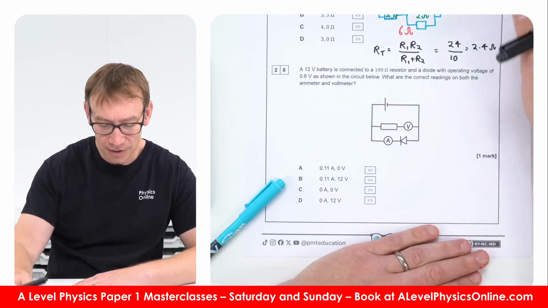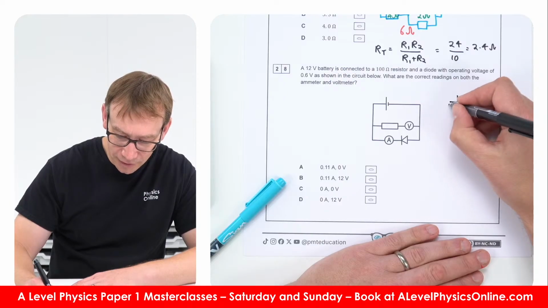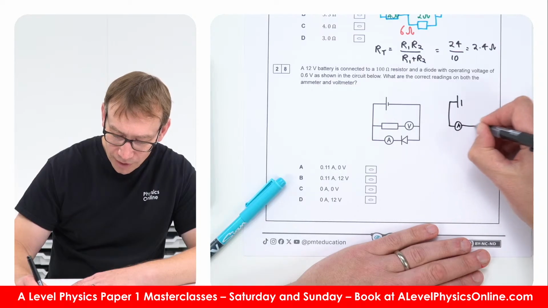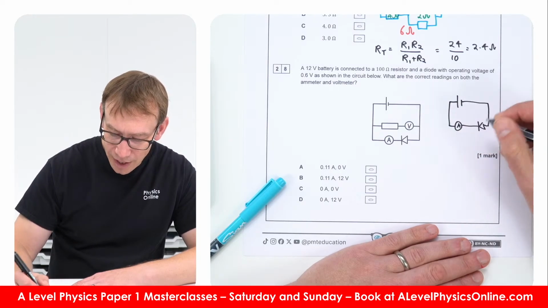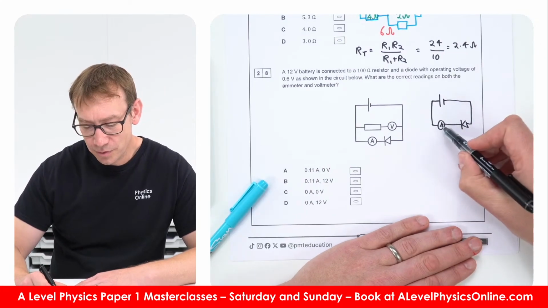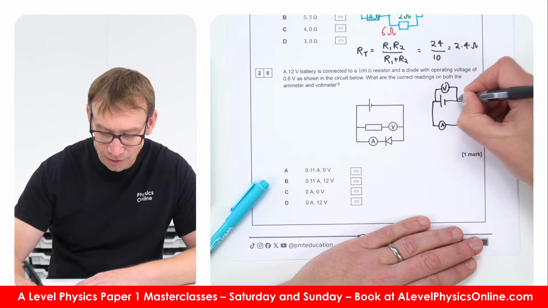So I would say that this is the same as having a circuit where you've basically got an ammeter in series with a diode, and because effectively that's got no resistance, this is like having a voltmeter going across that thing there.